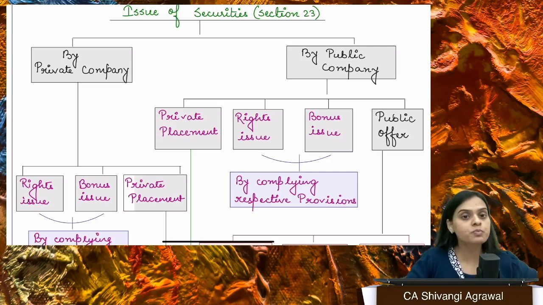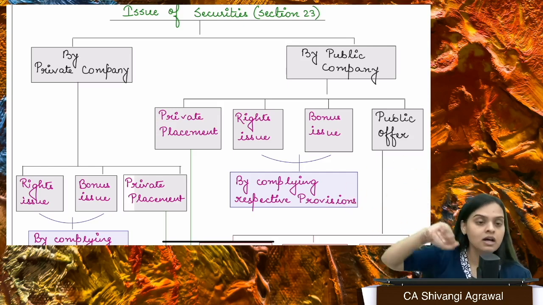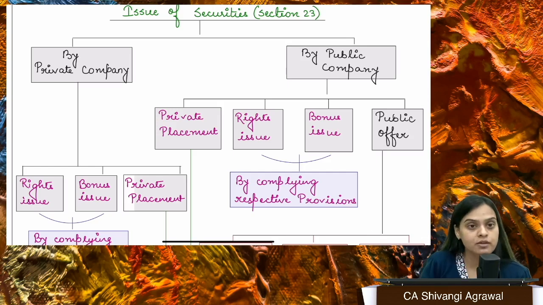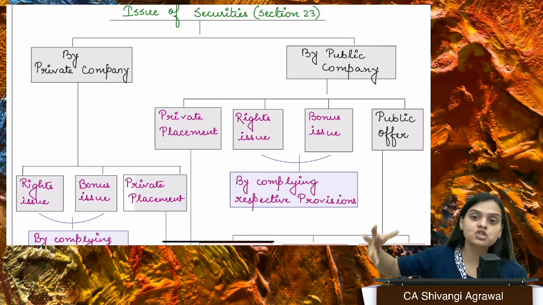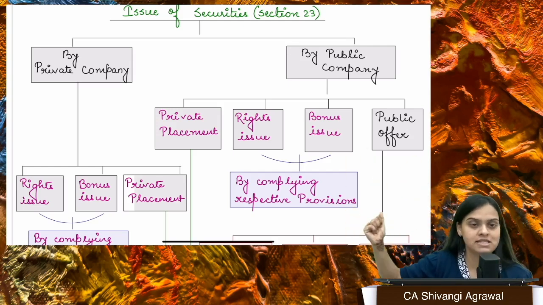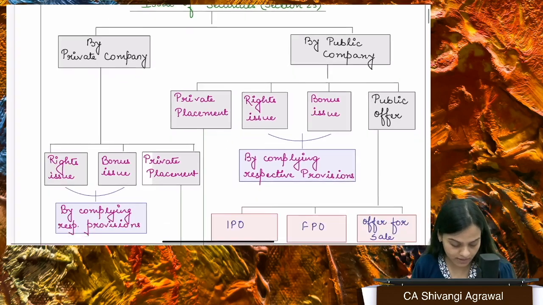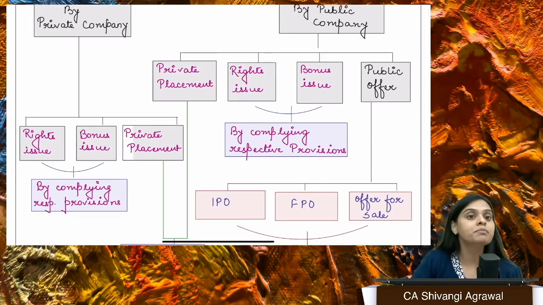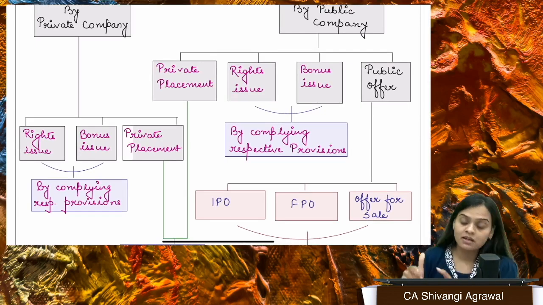A private company can issue securities by way of private placement, which we talk about in section 42 part 2. Secondly, it can issue securities by way of rights or bonus, both of which we read in the chapter on share capital. So we have rights issue, section 62, followed by section 63. So we have rights, bonus, and everything that we read over there. A public company can definitely issue securities by way of private placement, rights, bonus, and